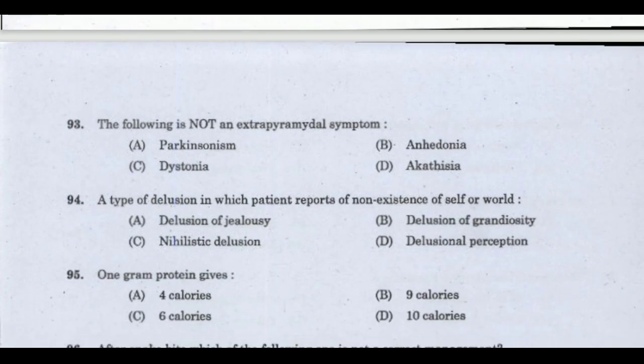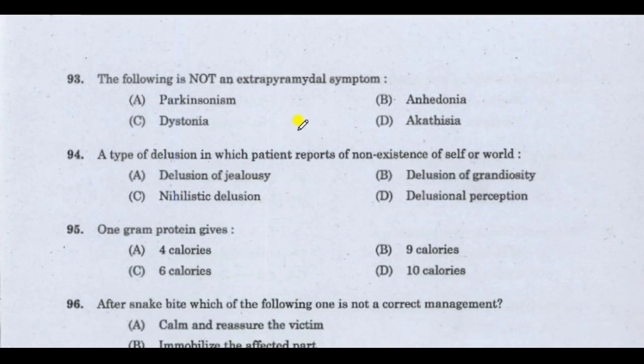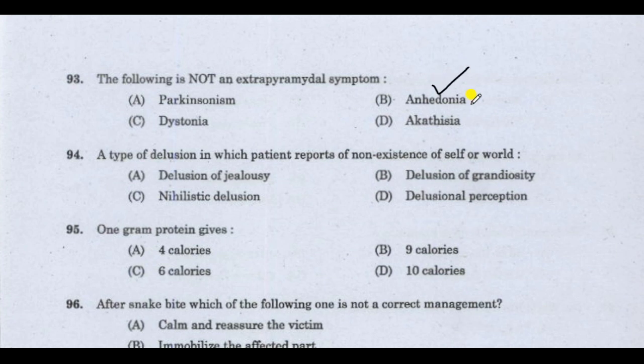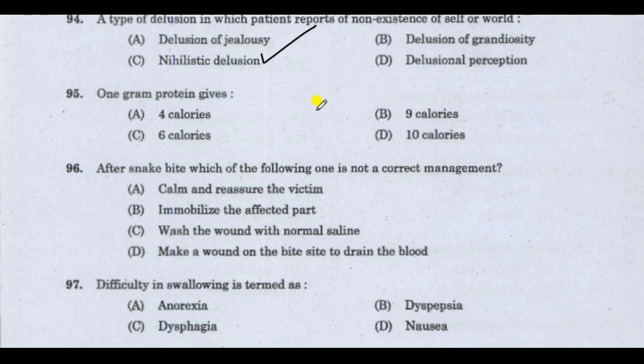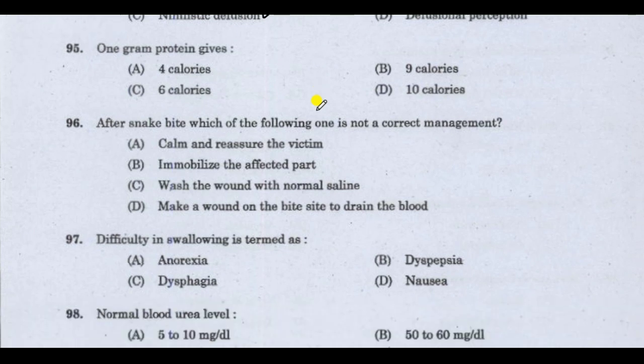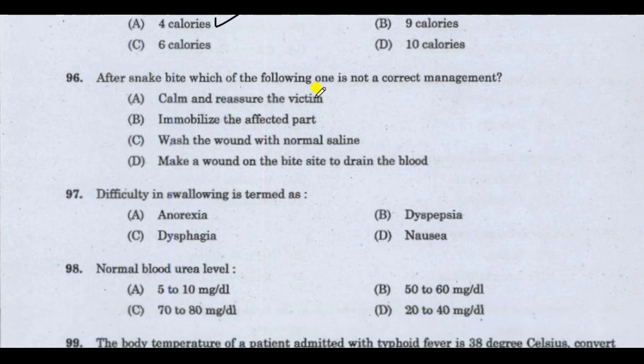Next question. The following is not an extrapyramidal symptom. Correct answer is anhedonia. Anhedonia is not an extrapyramidal syndrome. Next question. A type of delusion in which patient reports of non-existence of self or world. Correct answer is nihilistic delusion. Next question. 1 gram of protein gives. Correct answer is 4 calories. 1 gram of protein gives 4 calories.